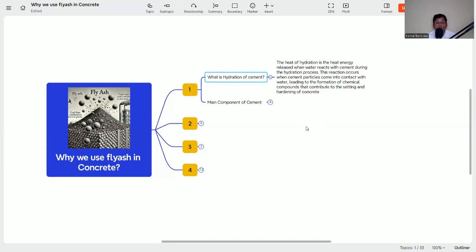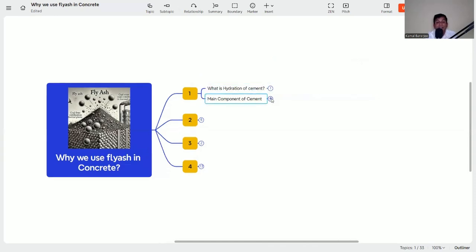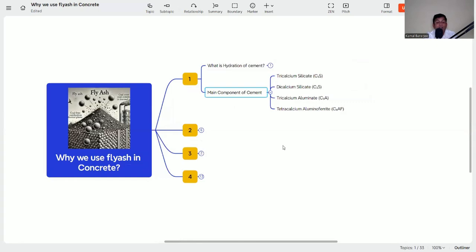These reactions occur when cement particles come into contact with water, leading to the formation of chemical compounds that contribute to the setting and hardening of the concrete. So in short, whenever we add water into the mix or into the cement, it starts reacting and makes a hardened paste. But during this process, since it is an exothermic reaction, heat is produced, and this heat can be a cause of thermal cracking. So this is the hydration of cement, and in this process we get our concrete hardened, or the concrete strength.